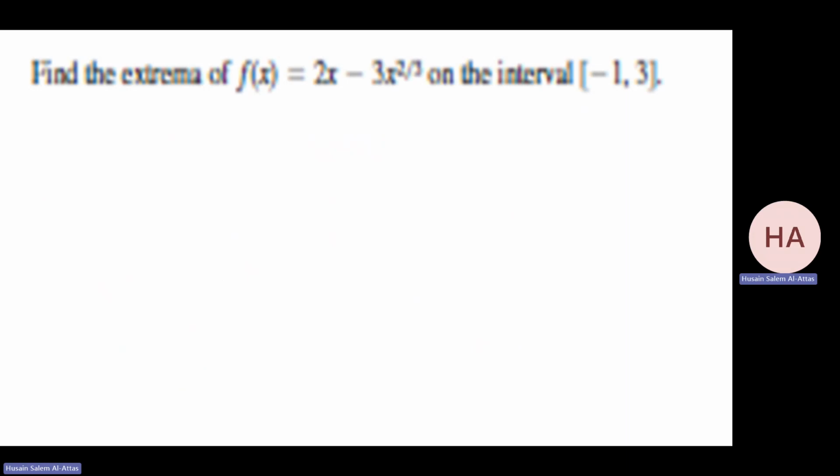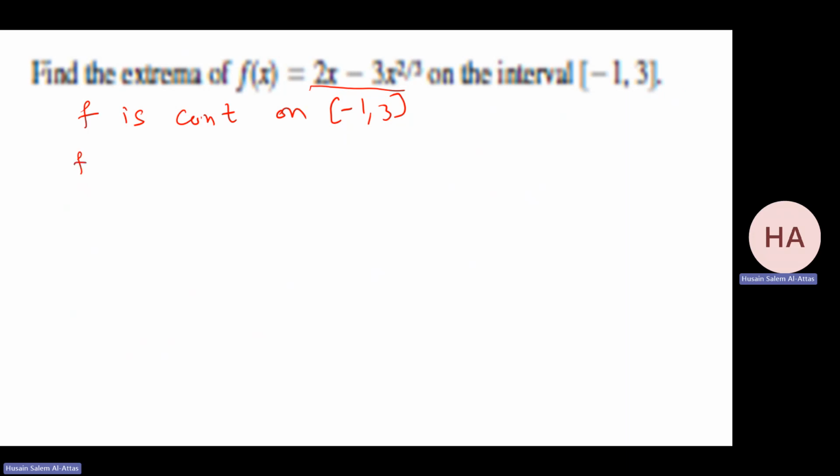Okay, find the extrema of this function over this interval. The function is continuous everywhere. We have no problem with the cubic root. So I need to specify f is continuous on this interval. It means it has an absolute maximum and an absolute minimum.